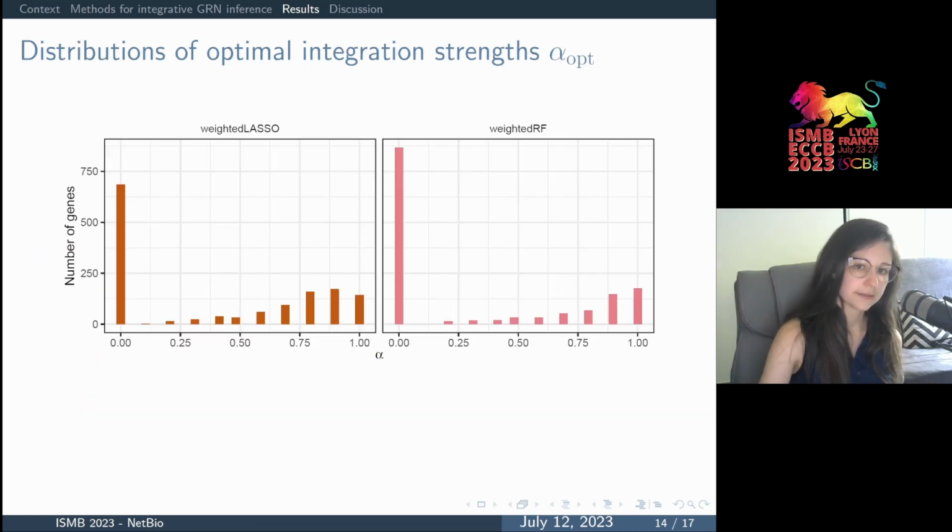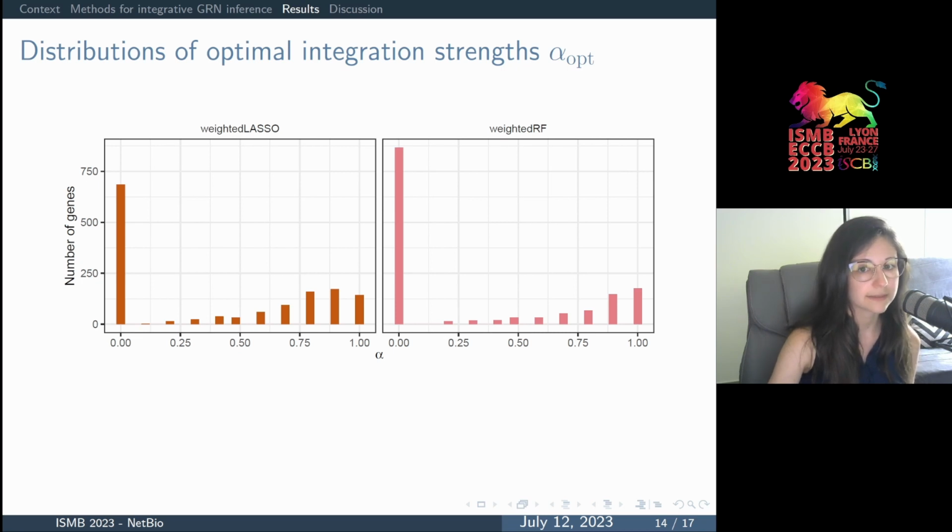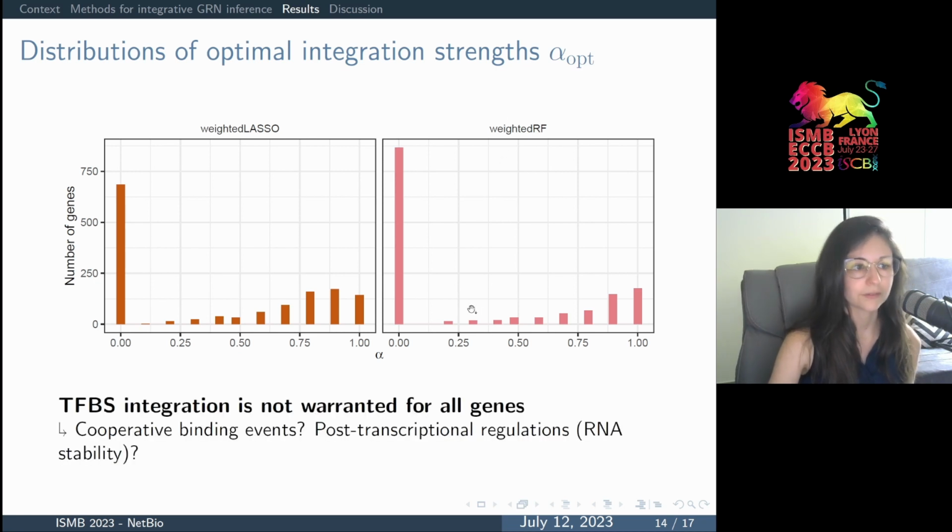We then looked at the distribution of the optimal value of alpha for all the nitrate responsive genes, and we noticed that for a majority of genes, alpha was actually set to 0, and this is true for both models. So this opens a lot of new questions.